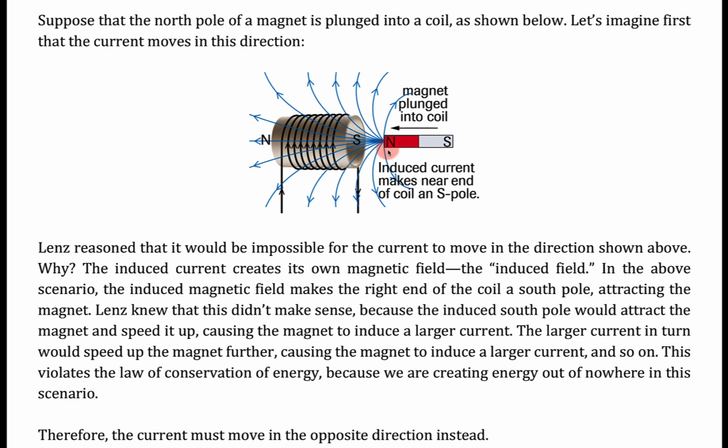That larger current would speed up the magnet further, causing it to induce a larger current, which would speed up the magnet further. And I think we can agree that this does not really make sense. This actually violates the law of conservation of energy because you're basically creating energy out of nowhere in this scenario.